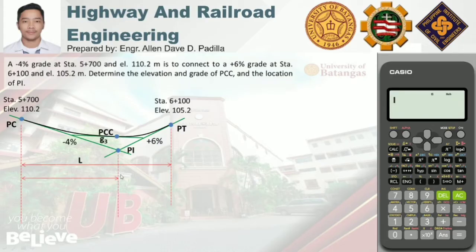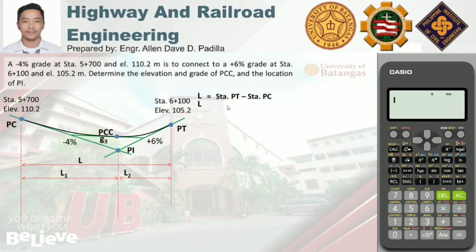So, let us denote this as L1. So, yung length ng first curve, ito naman yung length ng second curve. So, for the value of L or the total length between PC and PT, isusubtract lang natin yung dalawang stationing. So, that would be the stationing of PT minus the stationing of PC.